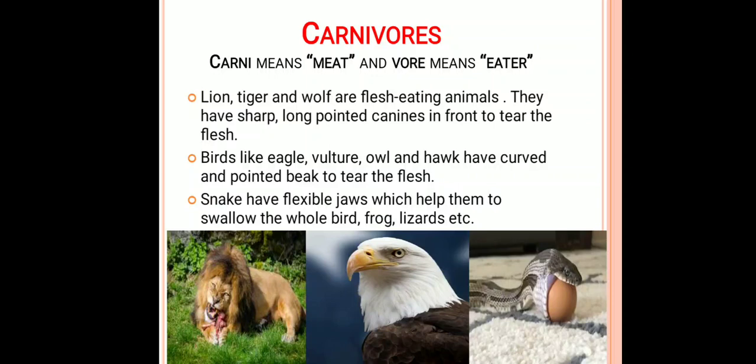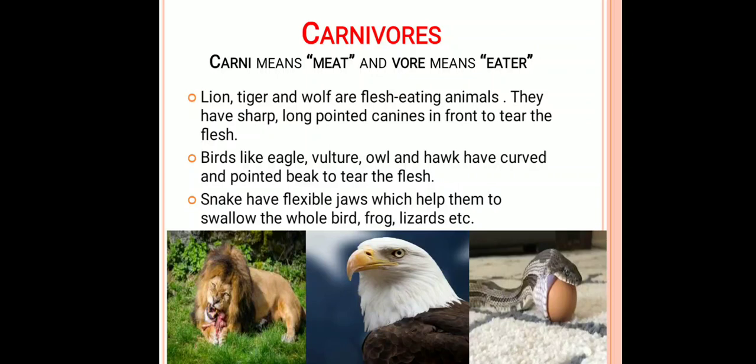Firstly, animals like lion, tiger and wolf are flesh eating animals and they have sharp, long, pointed canines which you can observe in their mouth easily. So these canines help them to tear the flesh. Next, some birds like eagle, vulture, owl and hawk have a curved pointed beak to tear the flesh.